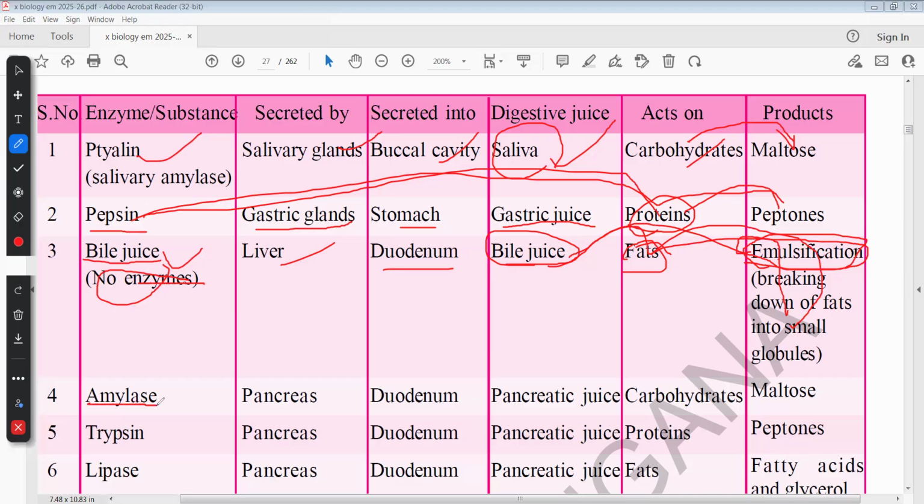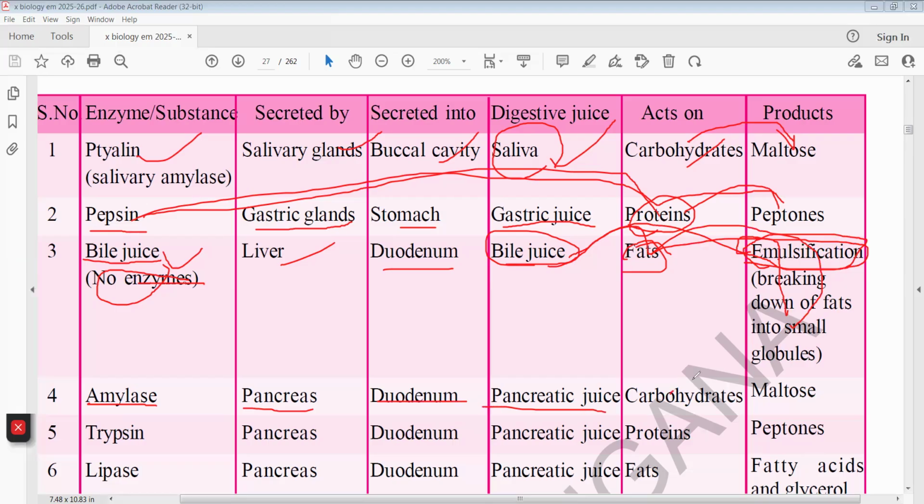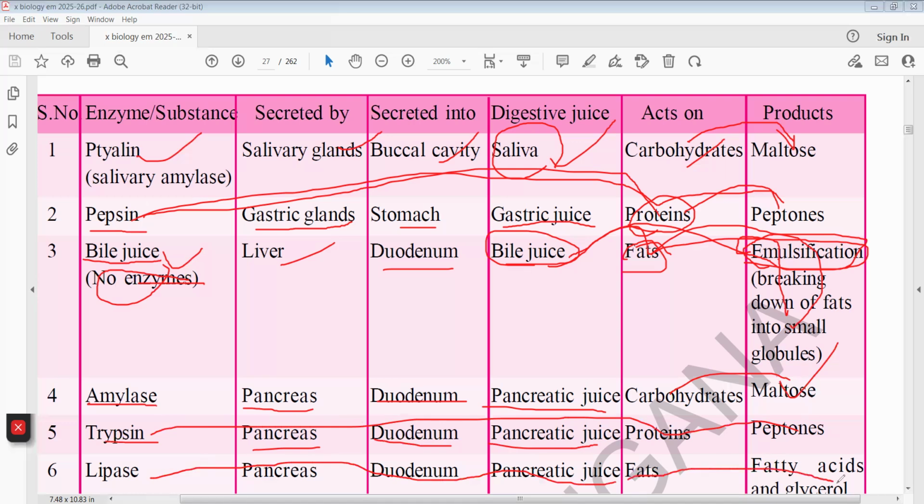Next one is amylase. Amylase is secreted by the pancreas into the duodenum. Pancreatic juice acts on carbohydrates and carbohydrates convert to maltose. Trypsin is secreted by the pancreas into the duodenum. Trypsin acts on proteins, and proteins convert into peptones. Lipase is secreted by the pancreas into the duodenum and acts on fats, converting fats into fatty acids and glycerol.